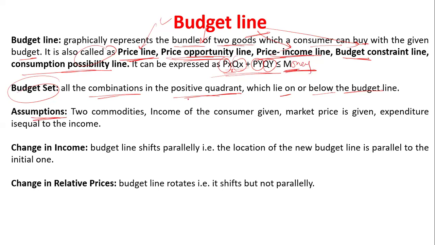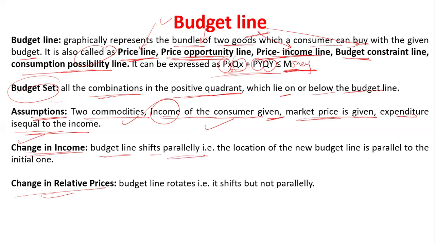The assumptions are given: there are two commodities, and the income of the consumer is given. The consumer consumes from their income. The market price is given, and expenditure is equal to income. You cannot have more expenditure than income, so that will not work here. The expenditure must be equal to the income. Now there is a change in income and a change in relative price, and a relationship between them. If your income changes, the relative price changes, so the budget line shifts parallelly.